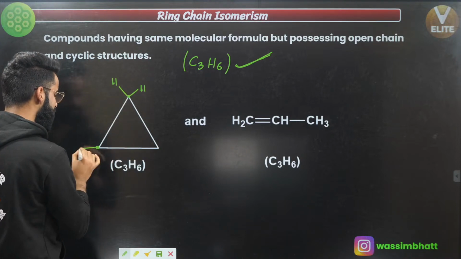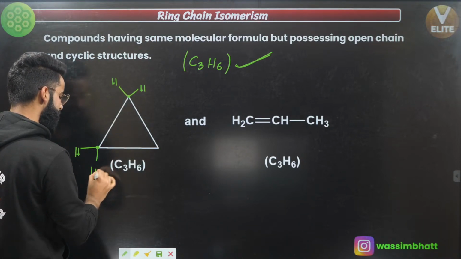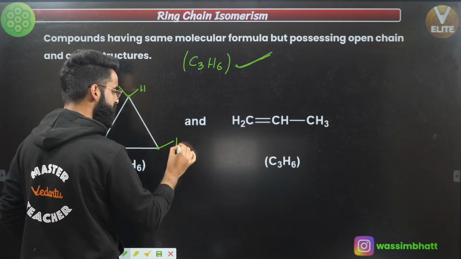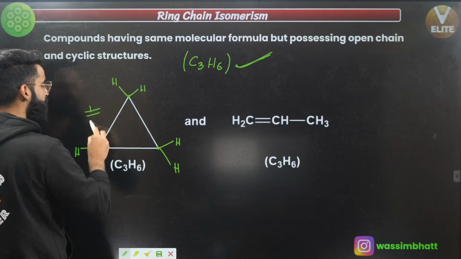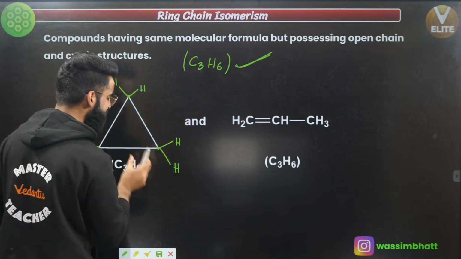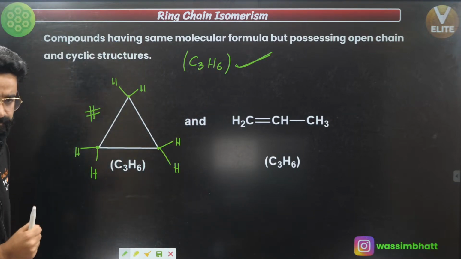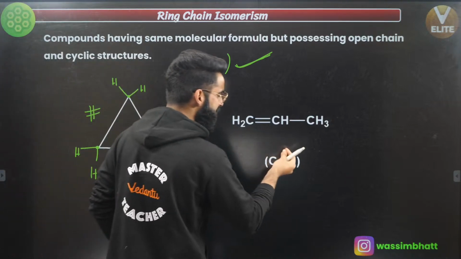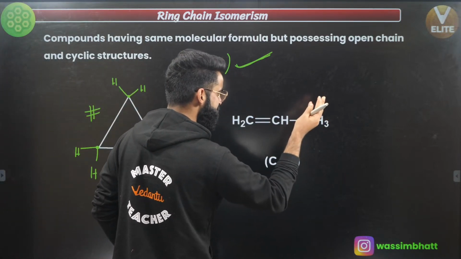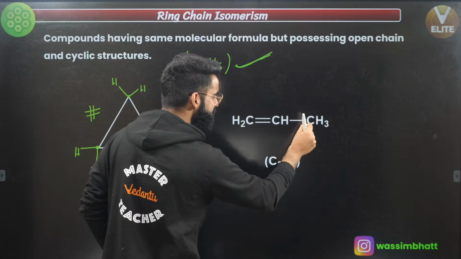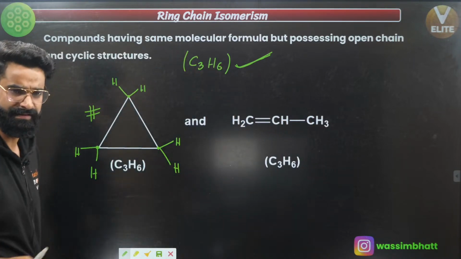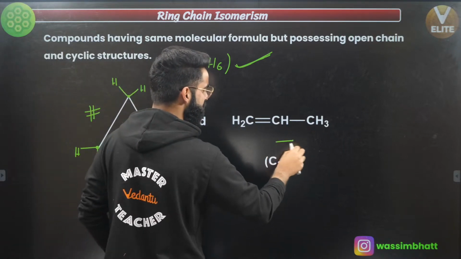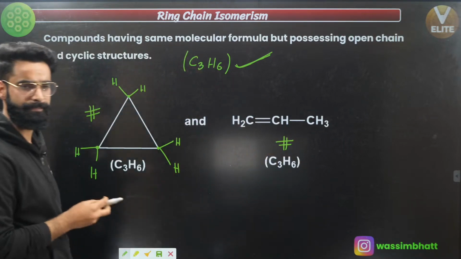Over here you have got carbon attached with 2 hydrogens as well, and over here again you have got a carbon attached with 2 hydrogens as well. So first of all, this is the first possible structure for the C3H6 molecule, right? Similarly, one more structure is going to be the open chain structure. Just have a look. Again, you have got 3 carbon atoms and 6 hydrogens. 3 plus 1, 4, 4 plus 2, 6, right? So this is one more possible structure of this C3H6 over here.